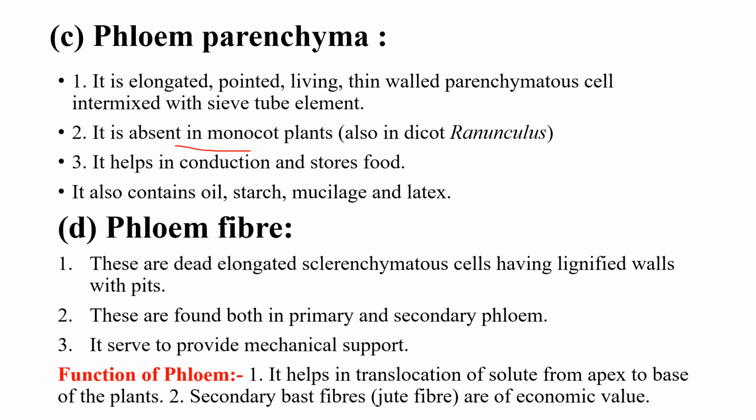It is absent in monocots, only present in dicots, and also absent in Ranunculus, which is a dicot plant. It helps in conduction and stores food. It also contains oil, starch, mucilage and latex.